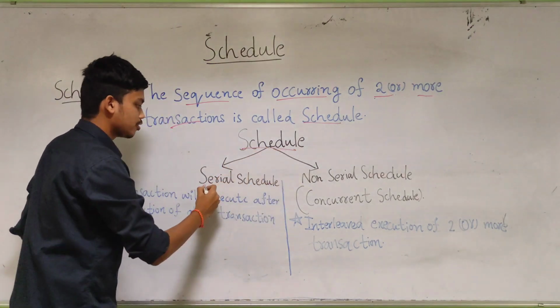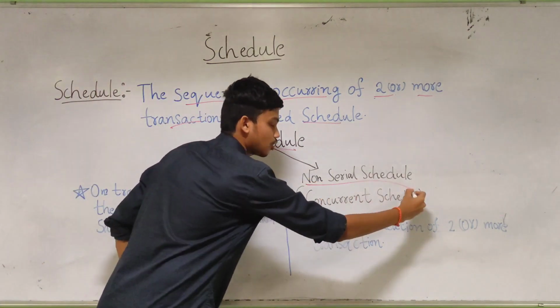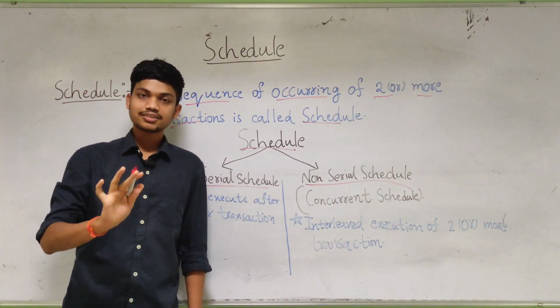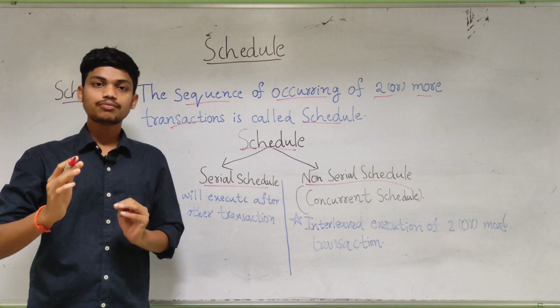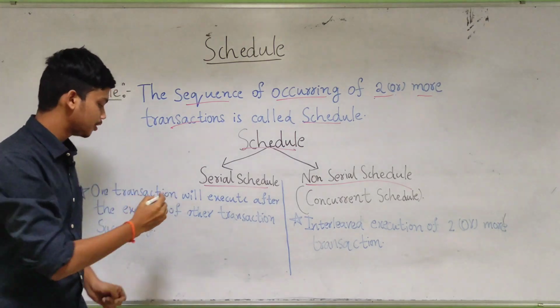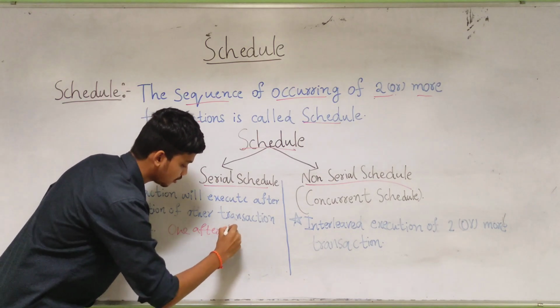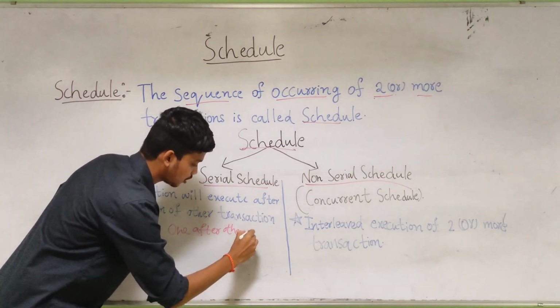Now schedules are divided into two types. One is serial schedule, another is non-serial schedule. Serial schedule: in a serial schedule, one transaction will happen after the successful execution of another transaction. It means it is one after the other. Simply remember it like this. It is one after the other.